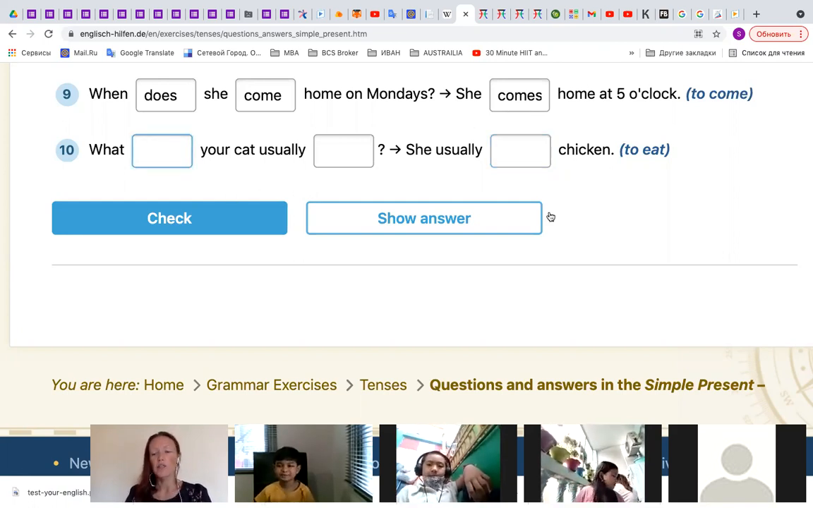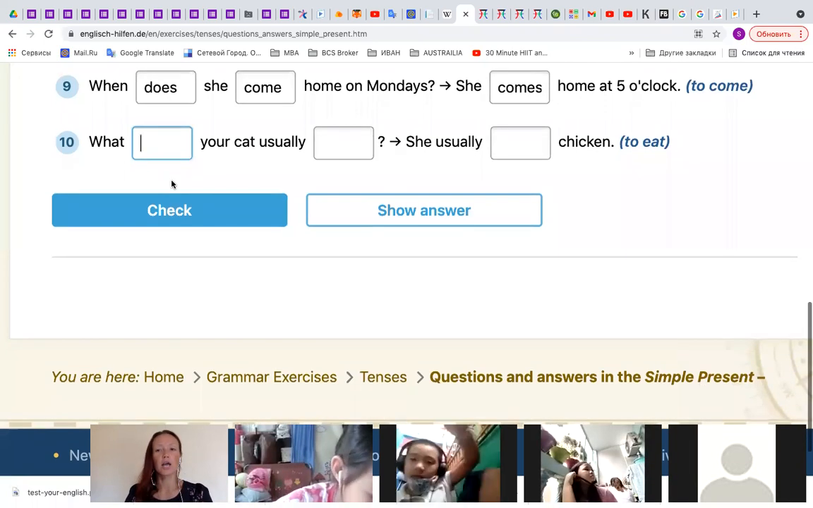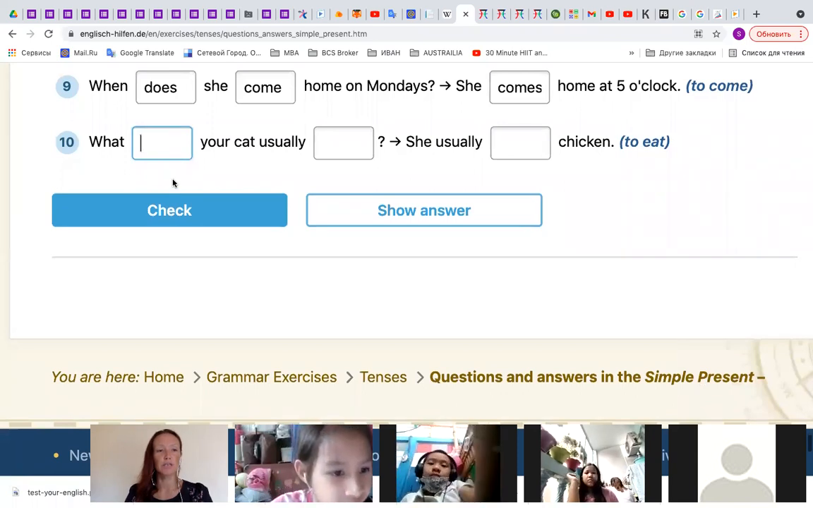Okay, so the last one, number 10. Who wants to be a volunteer? Me. Manta again. Manta is always a volunteer. Okay, I want to hear Pankao. Pankao, can you hear me? Yes, teacher. Okay, Pankao, let's do number 10.